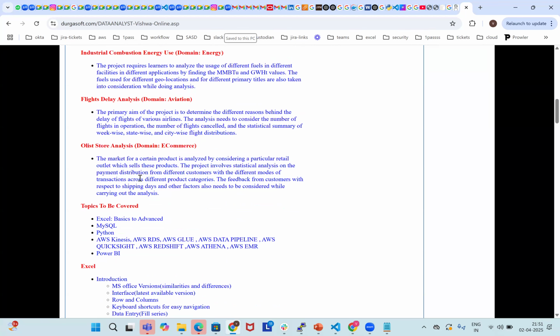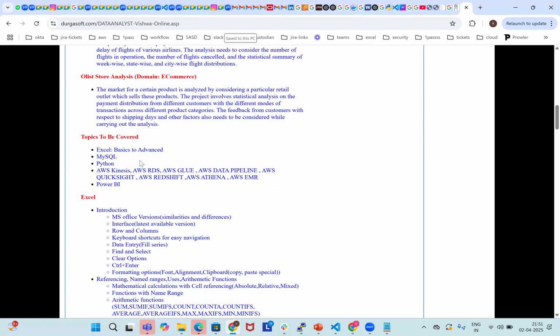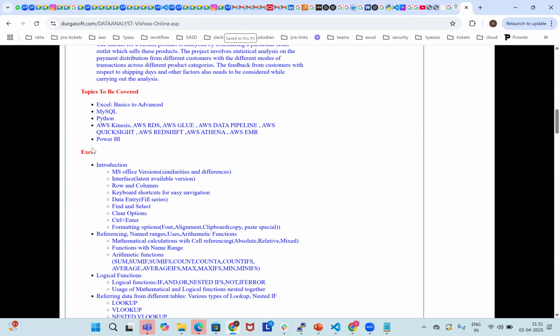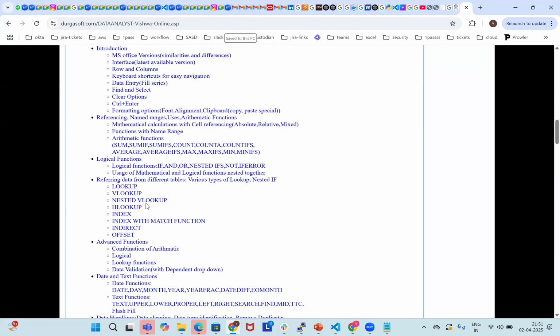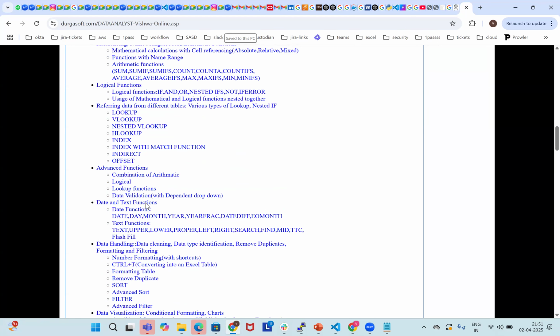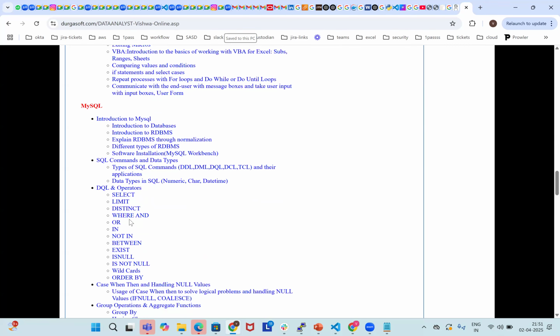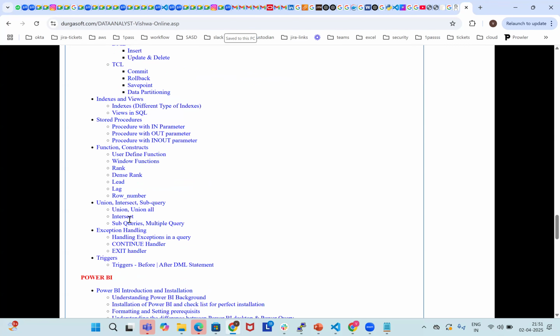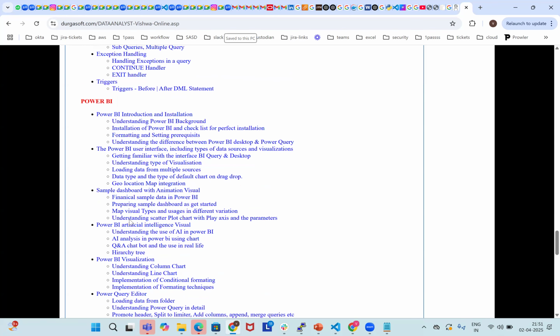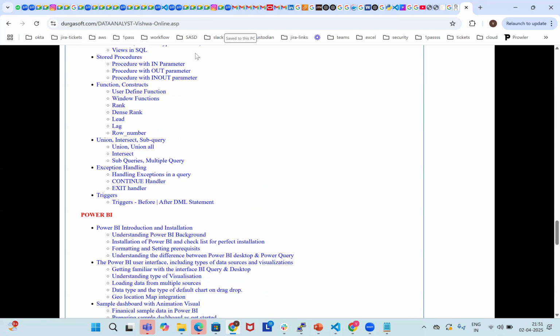analysis, all is store analysis. In the AWS cloud I'm also covering AWS data analytics, like AWS Kinesis, RDS, Glue, and data pipelines. Then end-to-end Excel, statistics, and completely end-to-end Python. Python, and databases with SQL, MySQL, and NoSQL with DynamoDB. So all this kind of stuff is there, and then Power BI. So this is my end-to-end classes here.